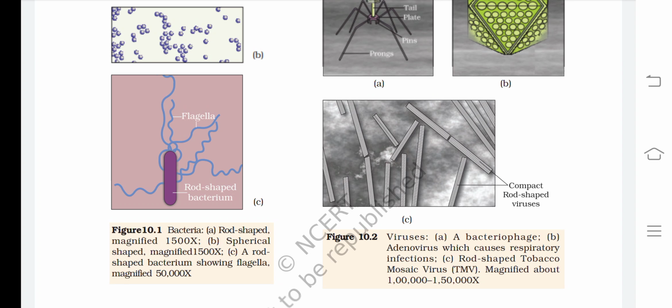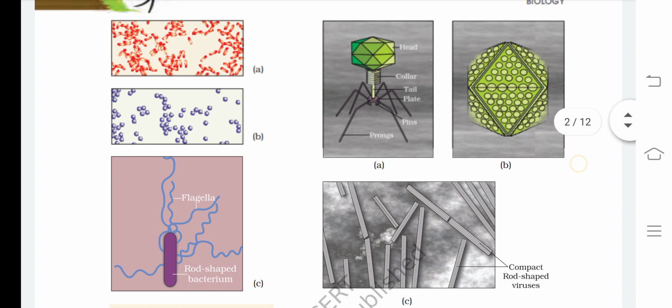Figure 10.2 shows viruses. A is a bacteriophage, which is having a head, collar, tail, plate, pins, and prongs. B is adenovirus, which causes respiratory infections.